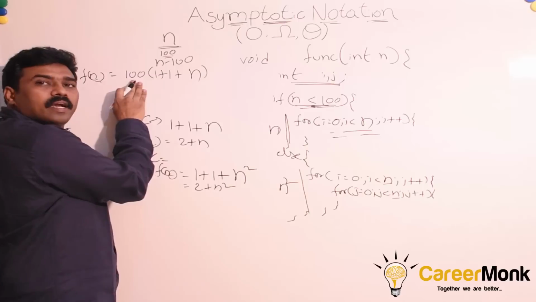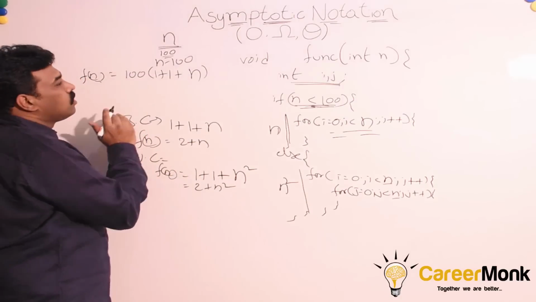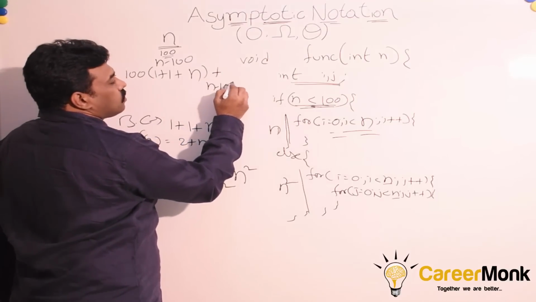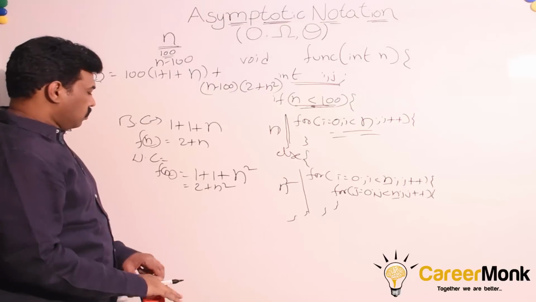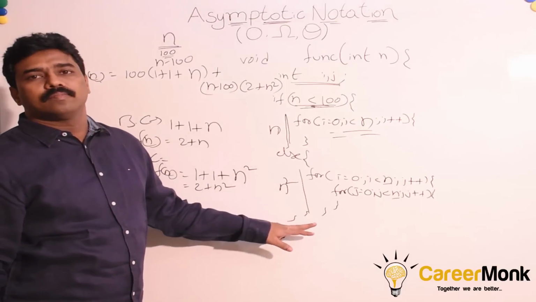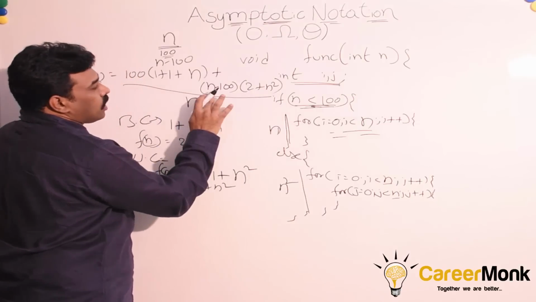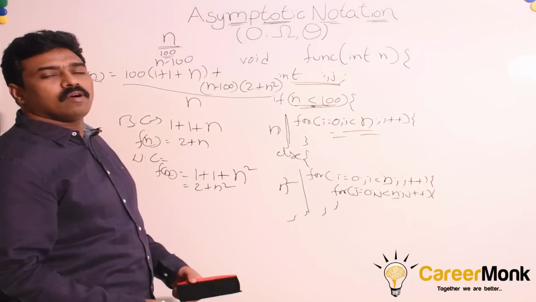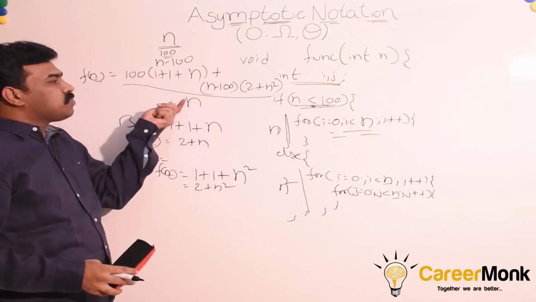First, for the first 100, whatever expression we got for the best case, same thing, plus the remaining n minus 100 into 2 plus n square. This is what we are getting for the else part. Since we are performing a total of n operations, n minus 100 plus 100, the total number of operations is n. So to find the average case, this is the expression that we are getting.